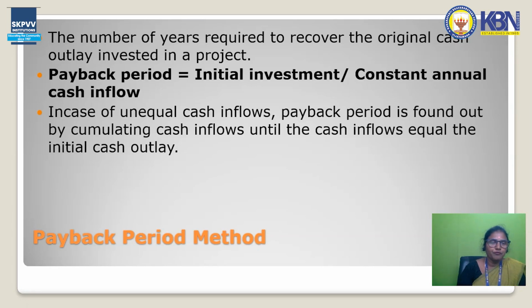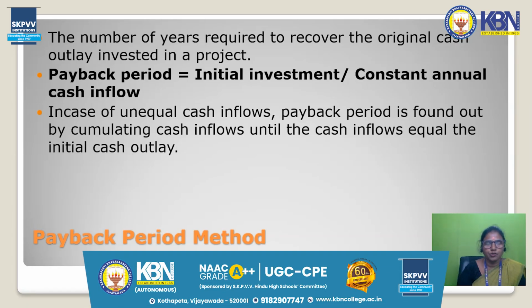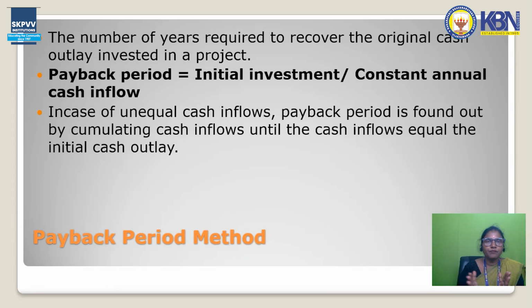Now, in case unequal cash inflows are there, it means in every year the cash inflows are not the same. When different cash inflows are used, the payback period is found by accumulating the cash inflows until they equal the initial cash outlay. So if the cash inflows are not equal every year, we have to add up all the cash inflows and find how many years it takes for them to equal the cash outlay, the initial investment.